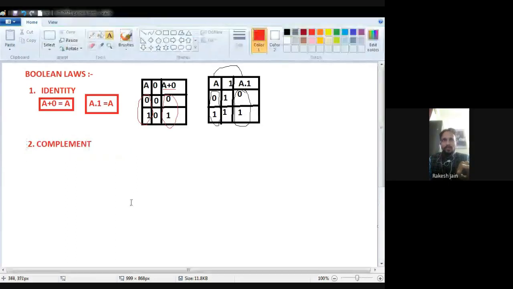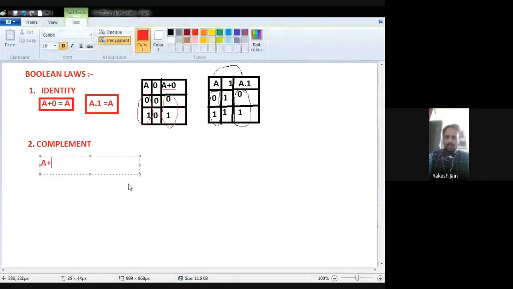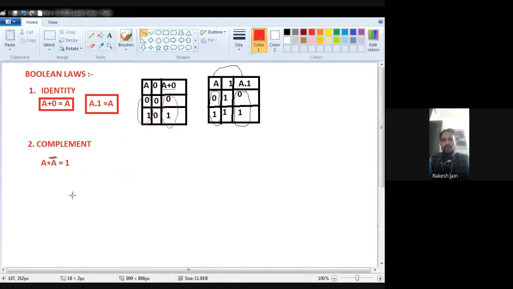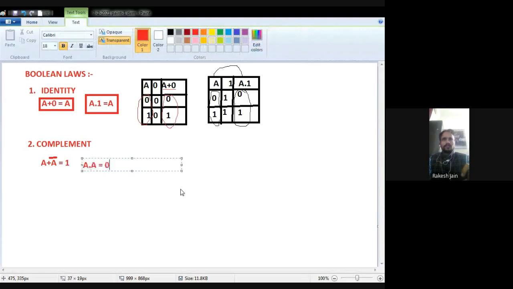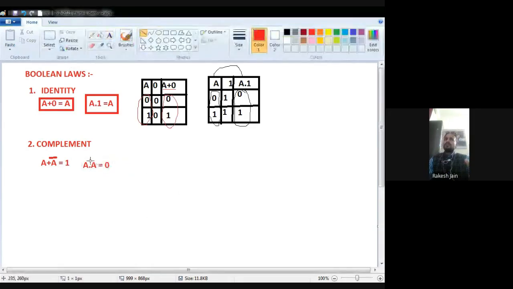Here in this complement, one is A plus A bar is equal to 1, and the second law is A dot A bar equal to 0.